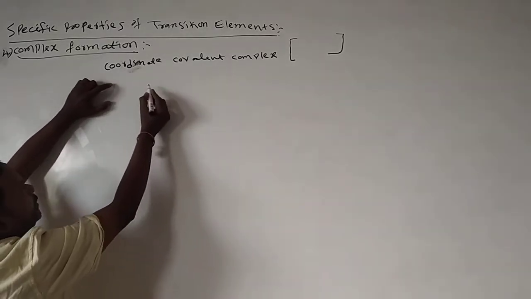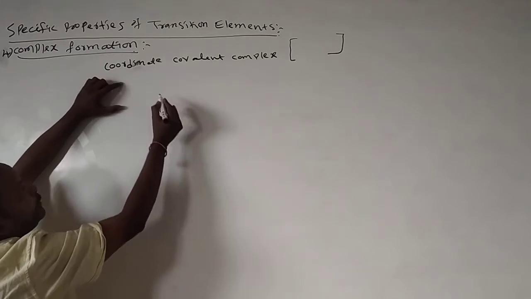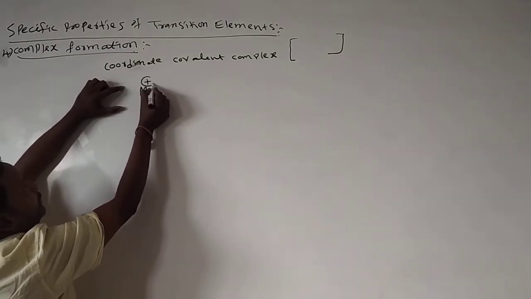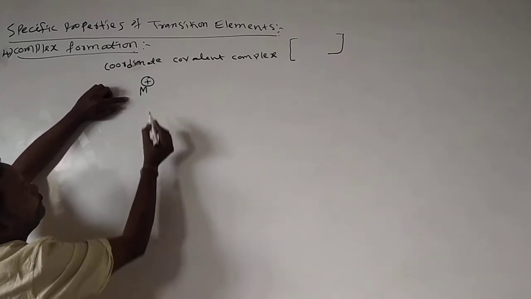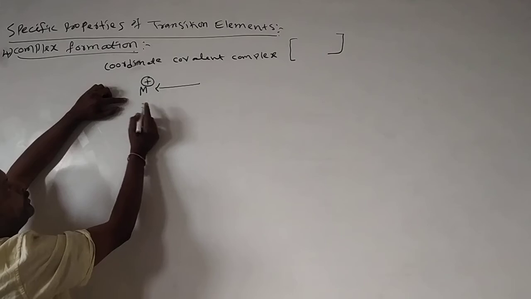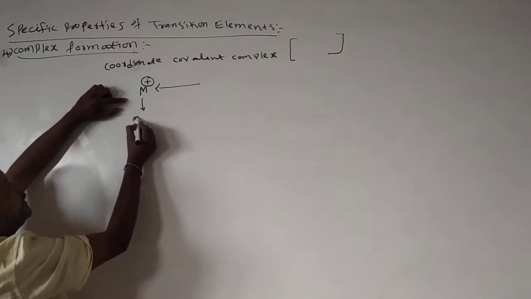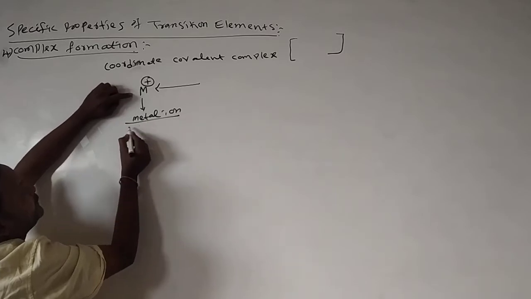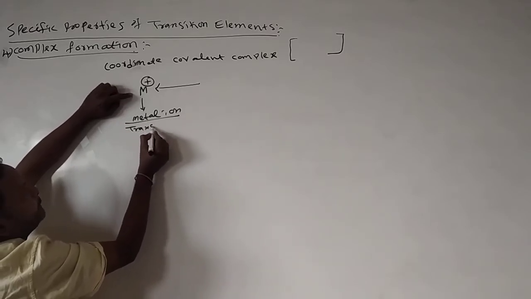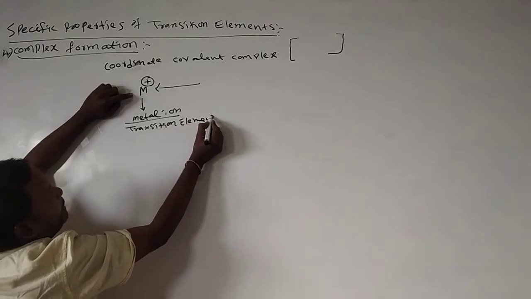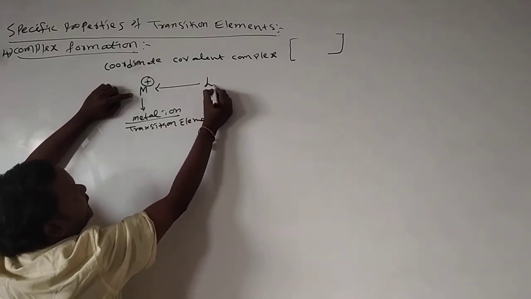Here, a coordinate covalent complex is formed by the coordinate covalent bonding between a metal ion and ligands. This is the metal ion. This is the transition element.